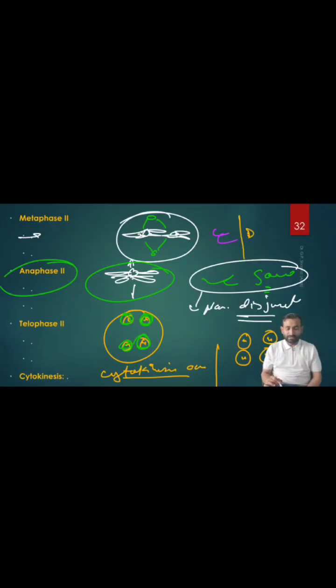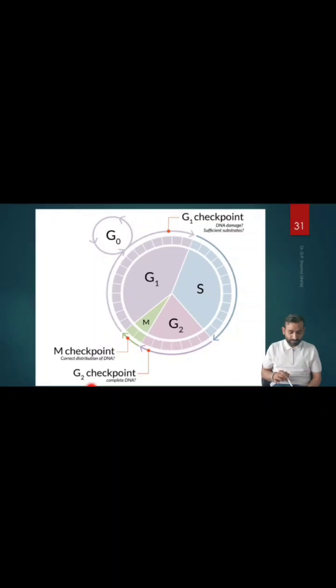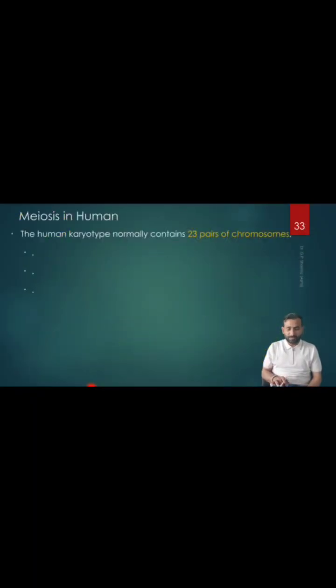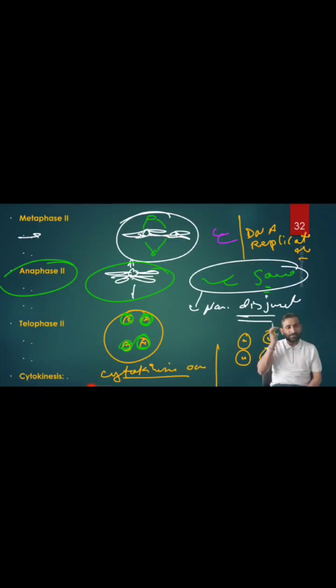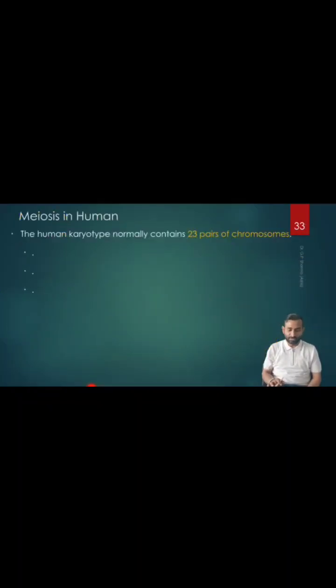One point you have to understand in meiosis 2: DNA replication does not occur, because, if you remember, DNA replication already occurred before meiosis 1. So after meiosis 1, during meiosis 2, there is no DNA replication. Only the splitting of the centrosome occurs. Centrosome splitting occurs during meiosis 2. So please remember this one.